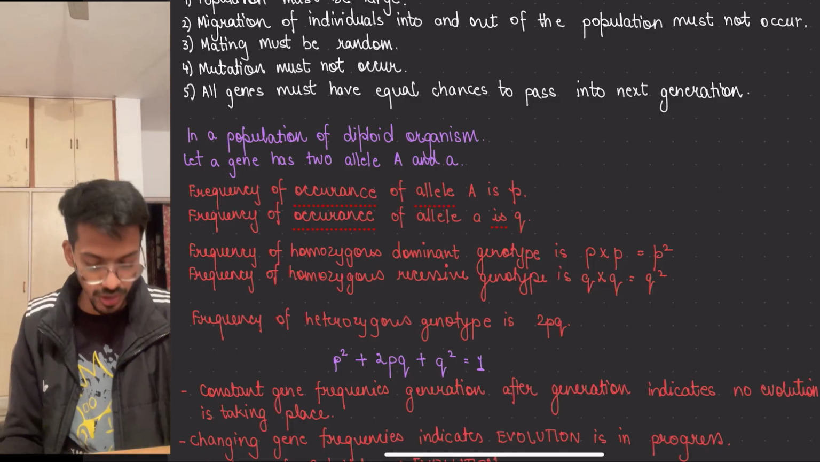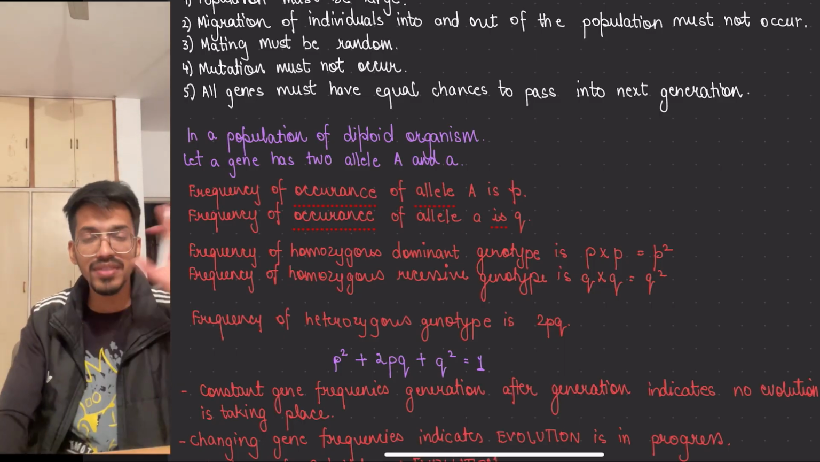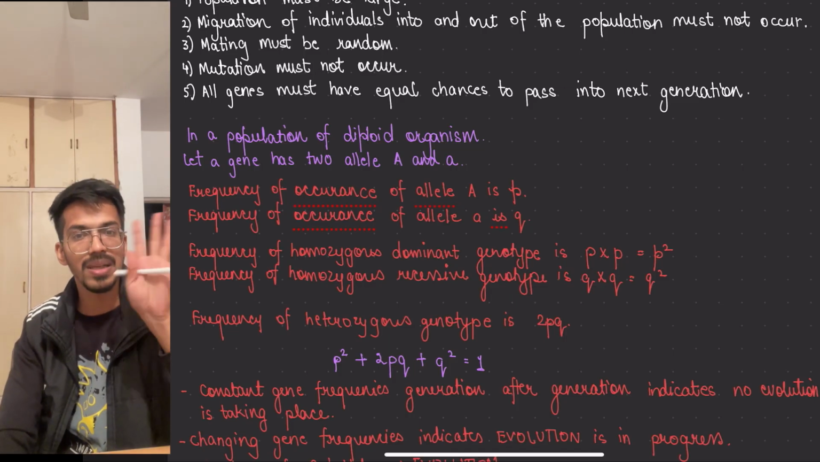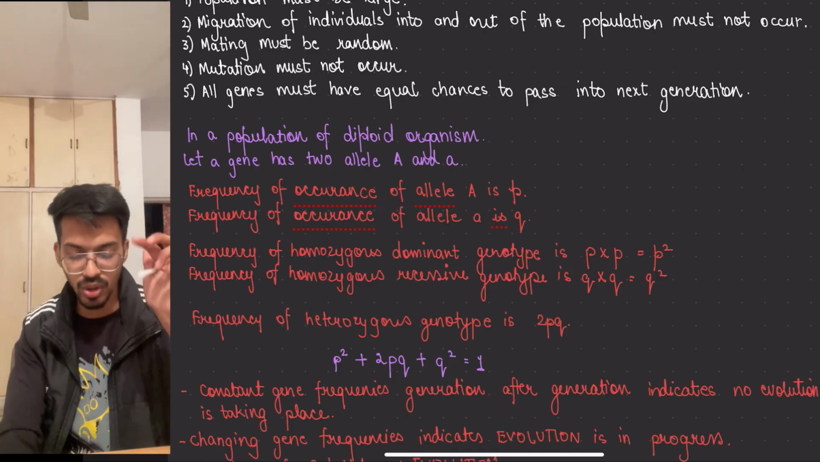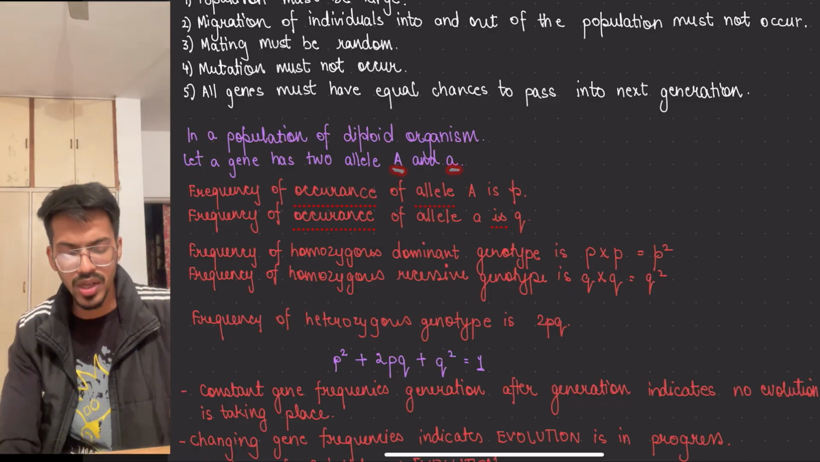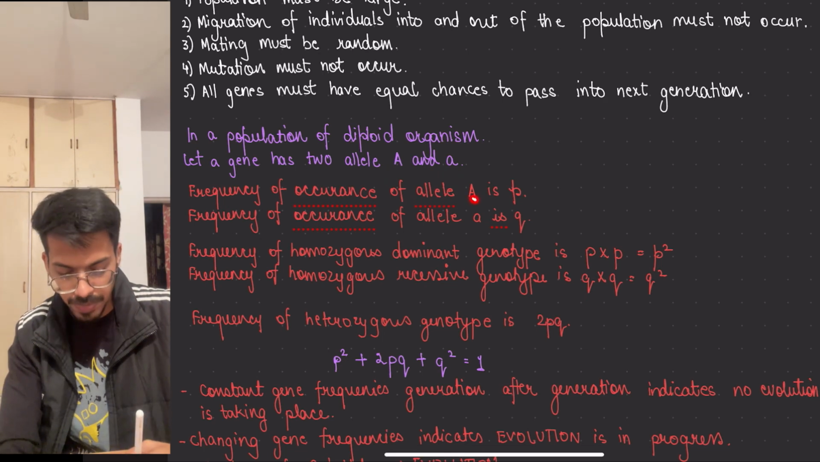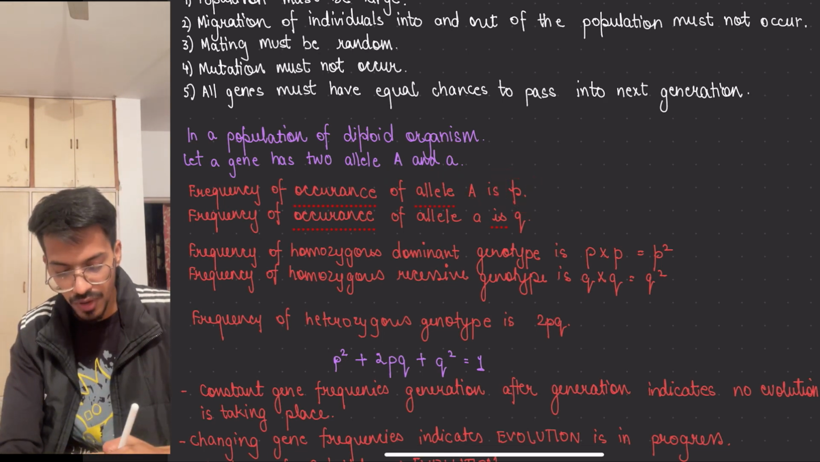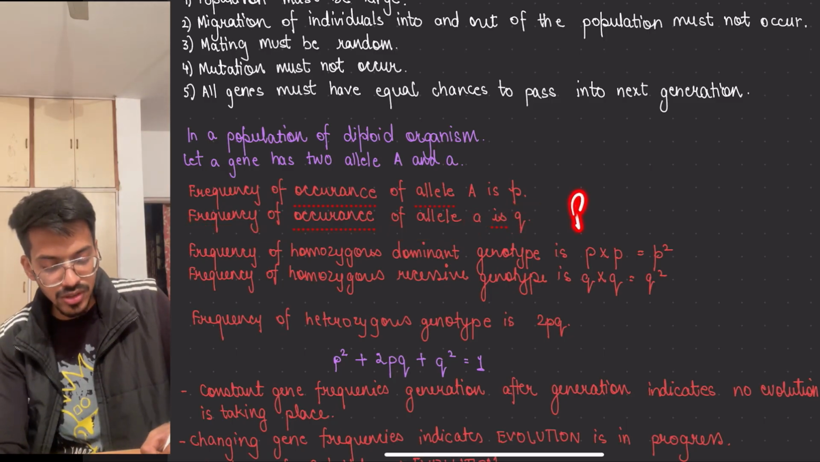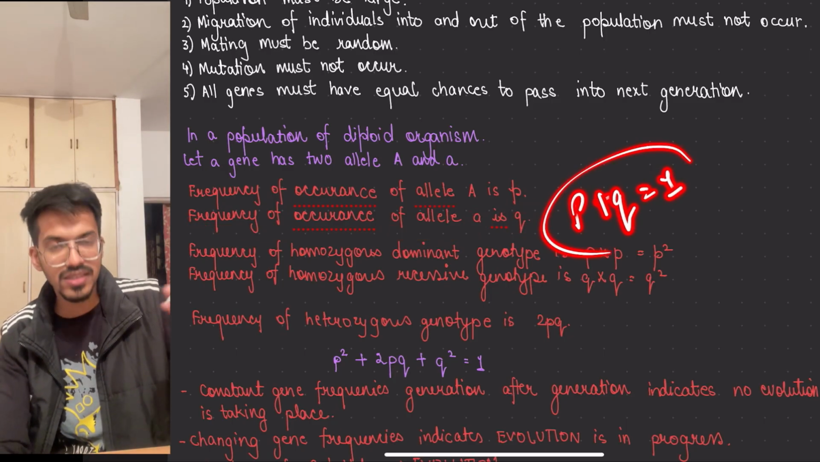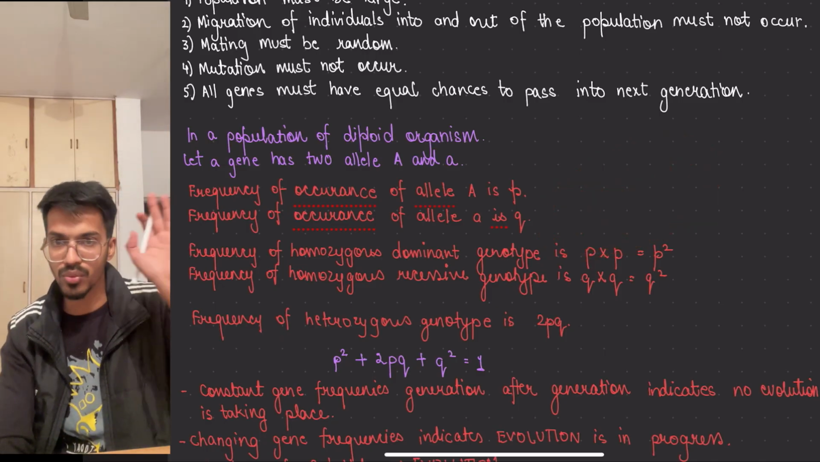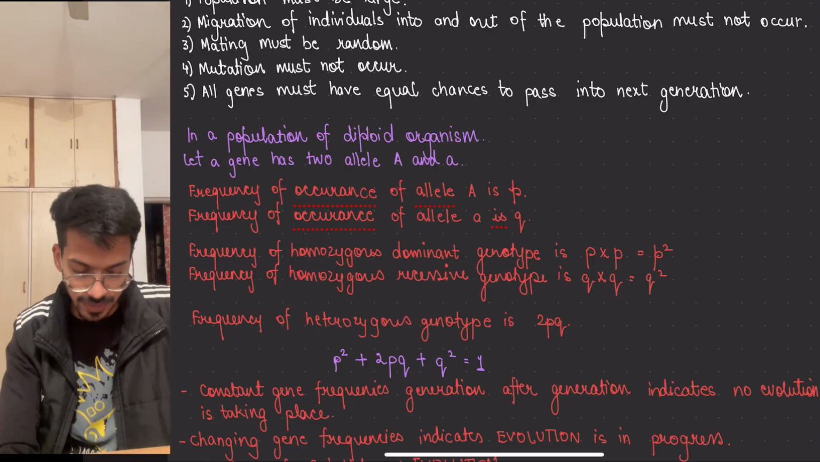On that basis they give a mathematical equation. They say that if there is a population and it has a gene which has two different alleles, for example tall and dwarf, only two of these present, capital A and small a. So what is the frequency of capital A? It could be p, any number. Then the frequency of occurrence of allele small a will be q. And p plus q should be 1, because that is the total amount of population that would be present, that is equal to 100 percent or 1, whatever number we want to take.